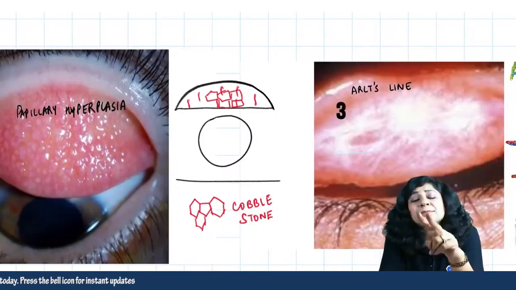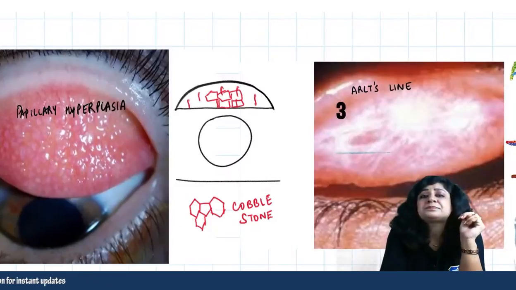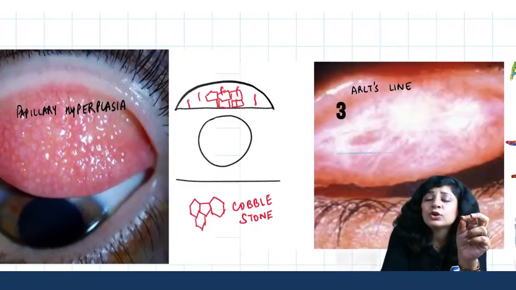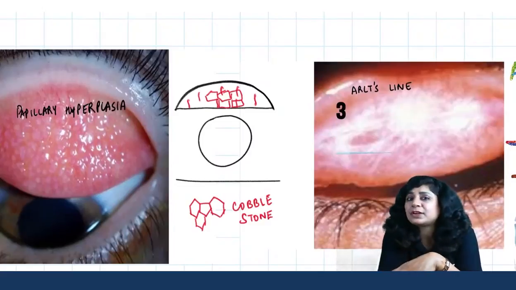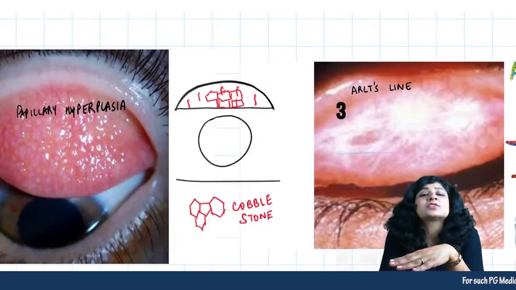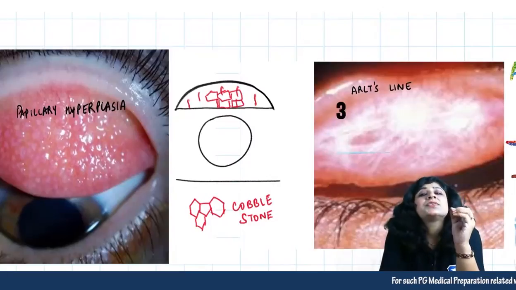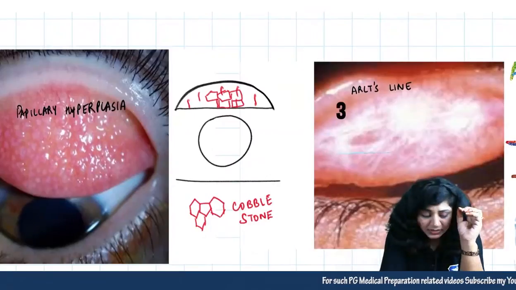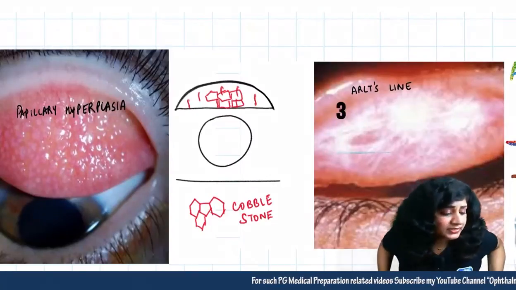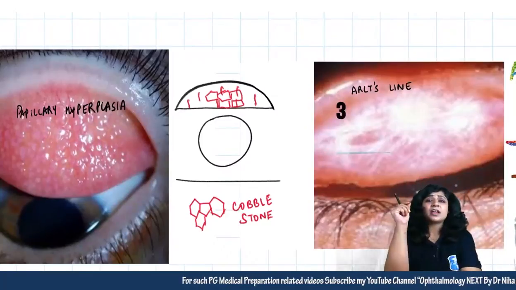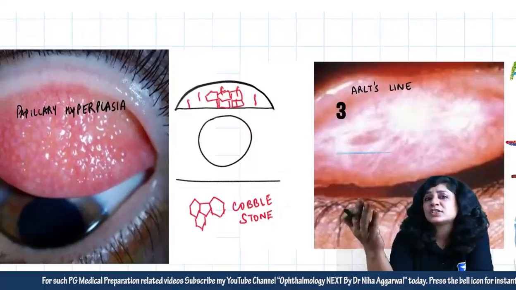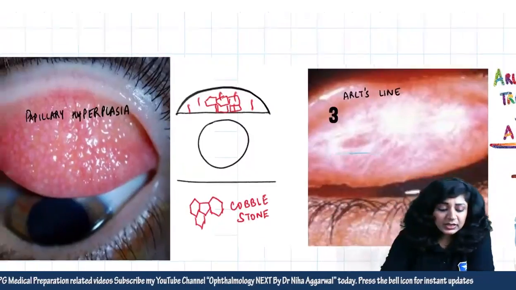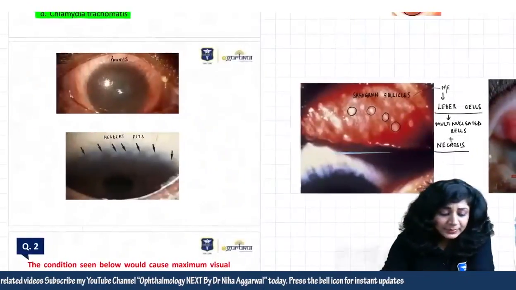We have the presence of these follicles, and we have hyperplasia of the papillae, that means blood vessels also. That is why it is called the mixed response. Can you tell me what is the complication? Come on guys, again a very very important question. What is the complication of trachoma? A lot of things are happening in trachoma. Can you tell me what is the complication?